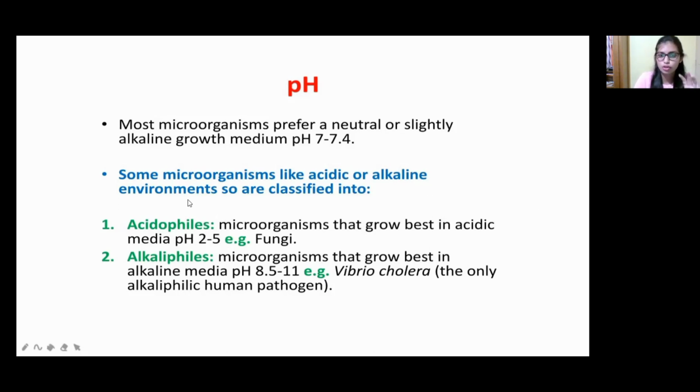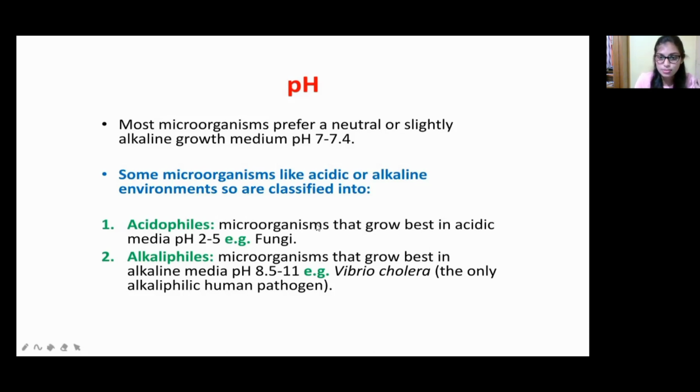Most of the pathogenic organisms, for example disease-causing bacteria, favor the neutral range, that is the 7 to 7.4 pH range. So that is a very favorable pH for the growth of microorganisms. Some microorganisms also like an acidic or alkaline environment, so those are classified as acidophiles and alkalophiles. But most organisms will grow in the neutral range only. Even so, many organisms will also grow in acidic and in alkaline environments.